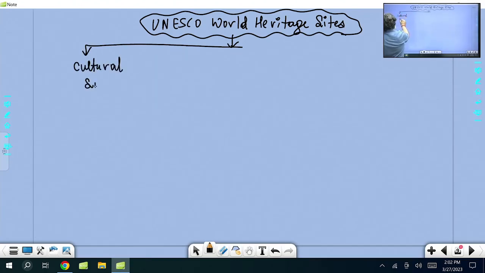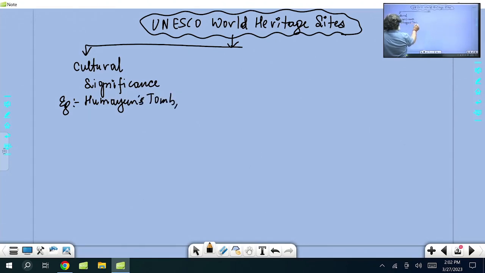Those World Heritage sites which are of cultural significance, historical and cultural. Like here, you know, in Delhi there is Humayun's Tomb, then Qutub Minar. These are of cultural importance. Then the Konark Sun Temple, right?